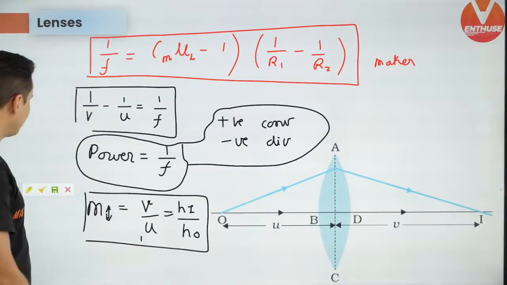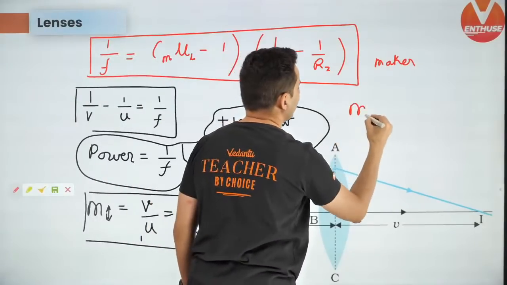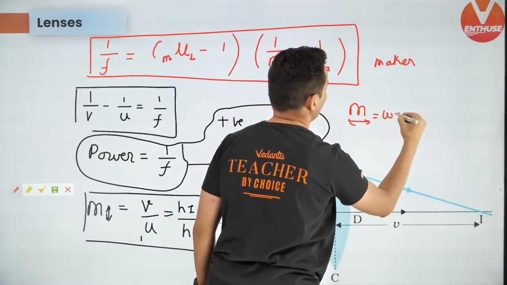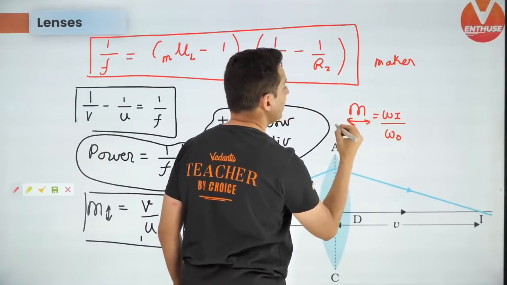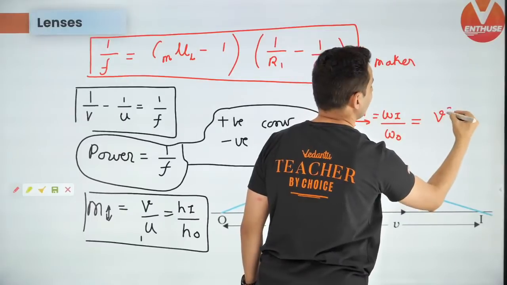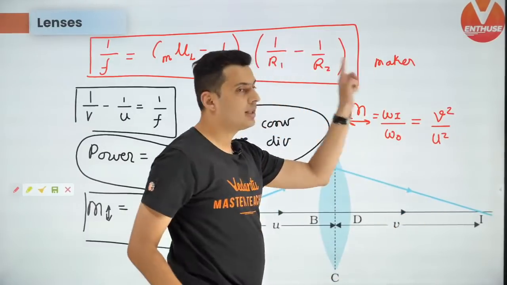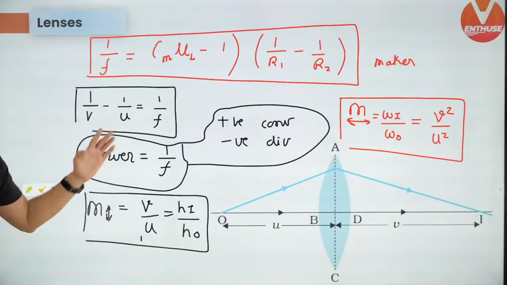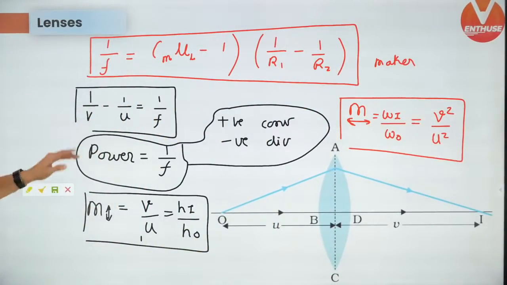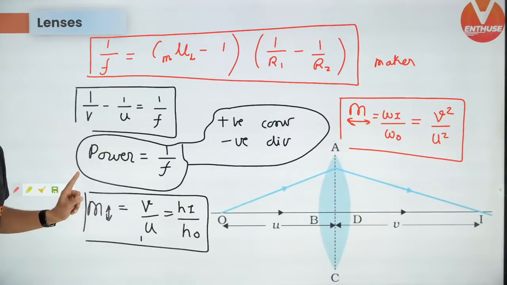Now you would have already guessed for the magnification this way, which is width of image upon width of object. All right, the formula is going to be just V square by U square without the negative sign. So keep this in mind. All right, so many formulas for all of you guys on your screens out there. Cool. Okay, let's get going. I hope this is clear.